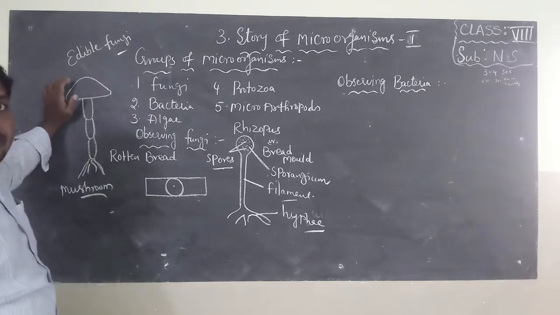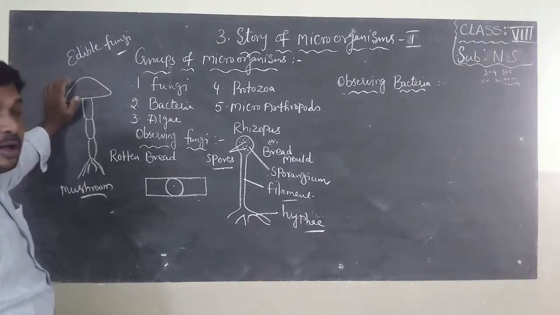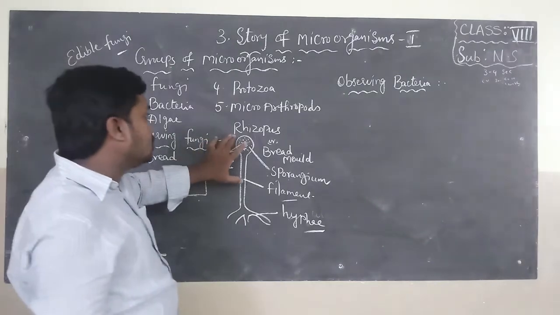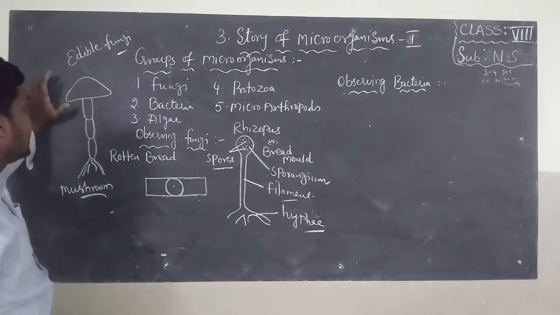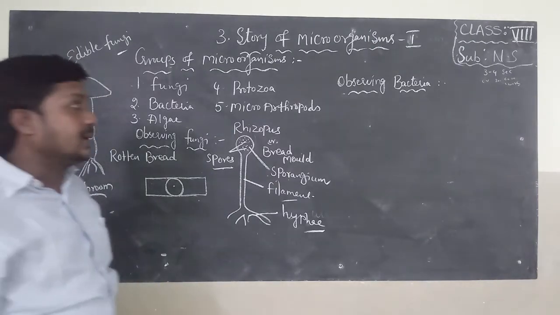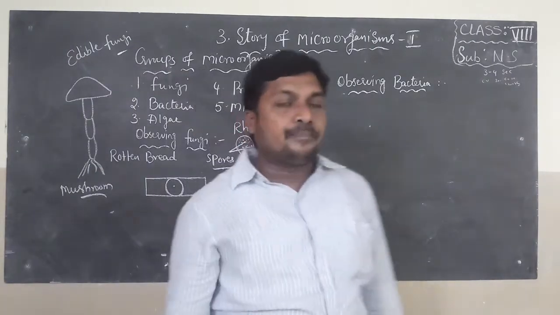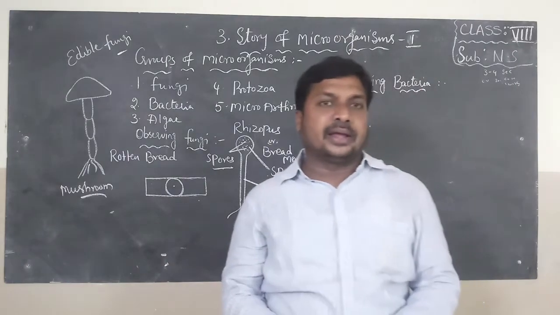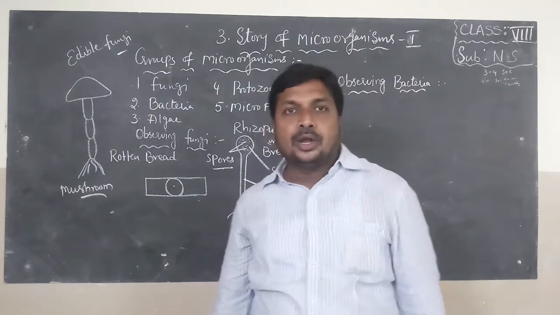Mushroom is a visible fungi, eatable fungi or edible fungi. Here rhizopus and mushroom are the examples of fungi. Now I will explain about observing bacteria. How to observe bacteria? Bacteria were discovered by a scientist called Anthony van Leeuwenhoek.